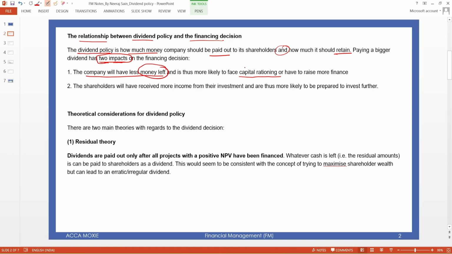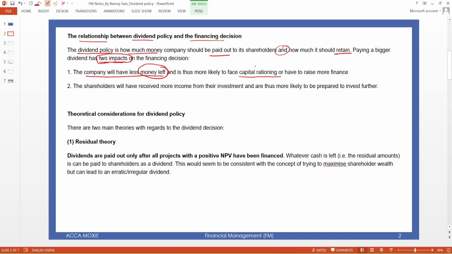What is capital rationing? Capital rationing is a situation where the company decides that they don't have the full amount for investment in different positive NPV projects.